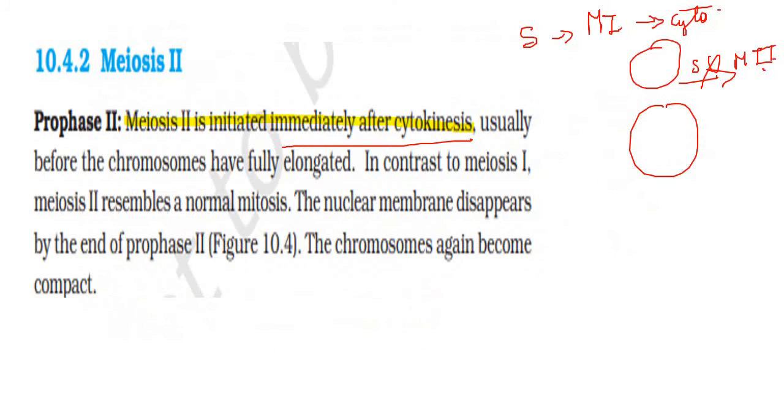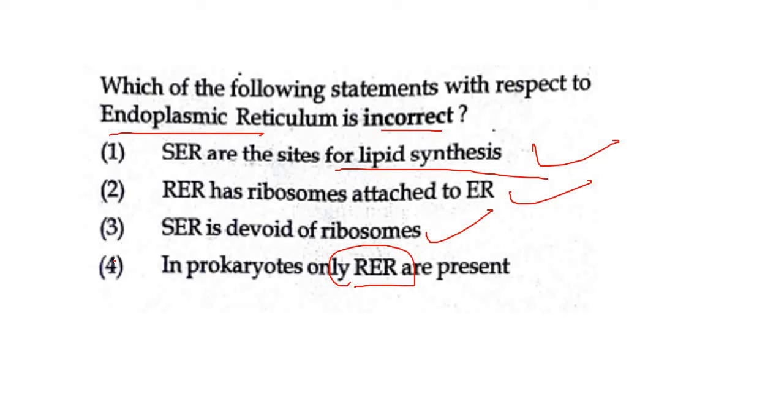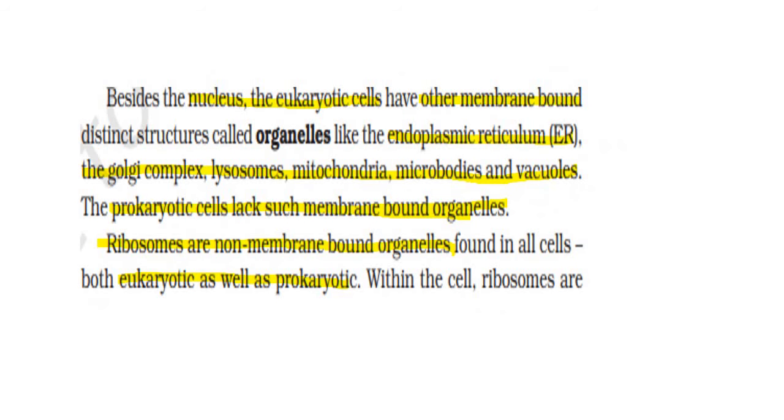Then next question, which of the following statements with respect to endoplasmic reticulum is incorrect. So here the first statement mentions SER, that is smooth endoplasmic reticulum, is a site of lipid synthesis. Yes, it's correct. RER has ribosomes attached to ER. Yes, it's correct. And SER is devoid of ribosomes. Yes, it's correct. In prokaryotes only RER is present. No, it's wrong. Why? Let's see. So this would be the correct answer. Let's see the explanation for this.